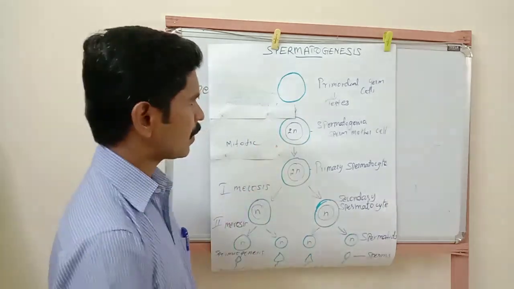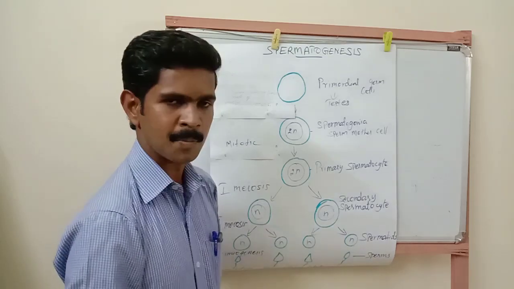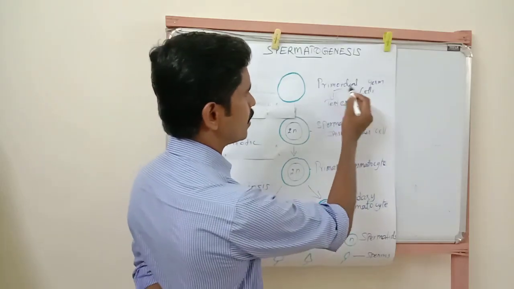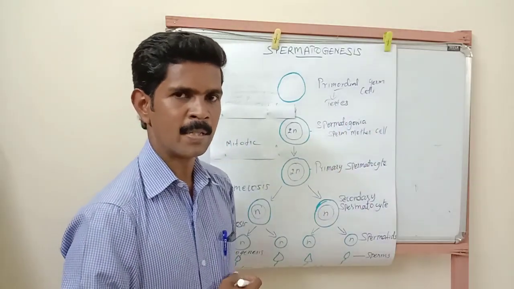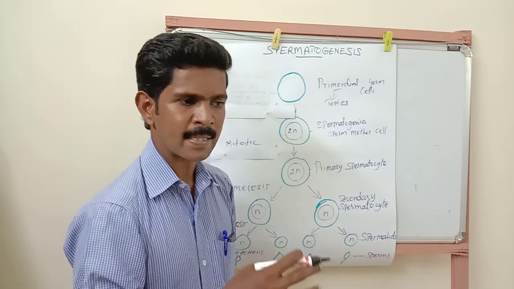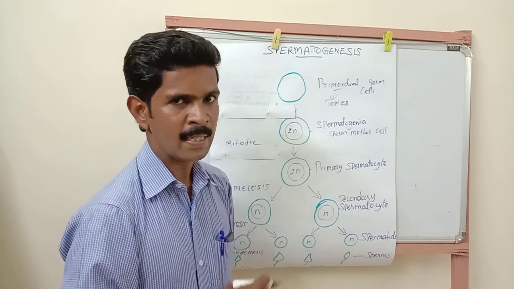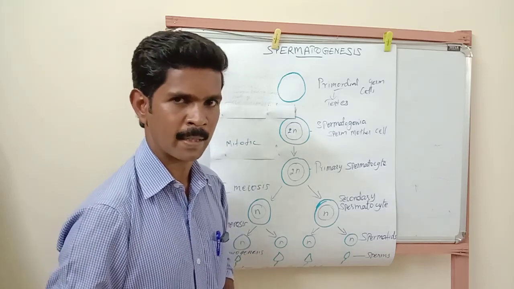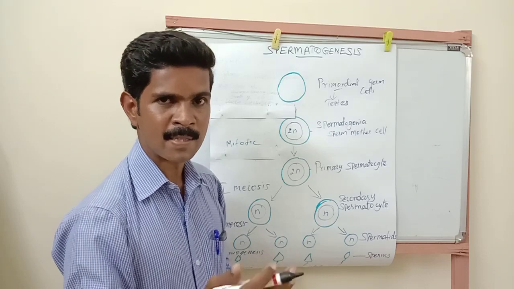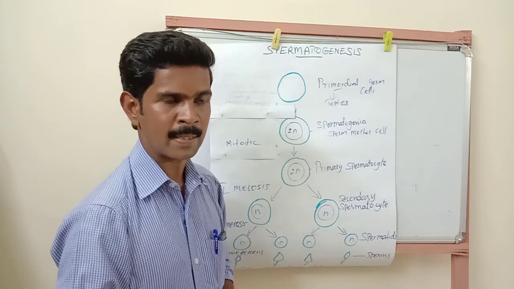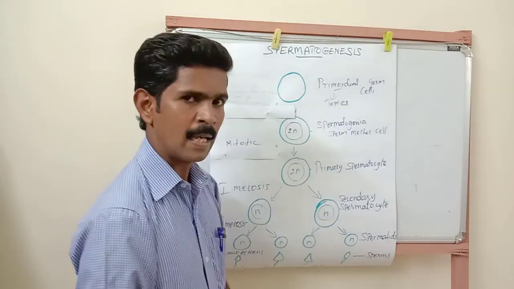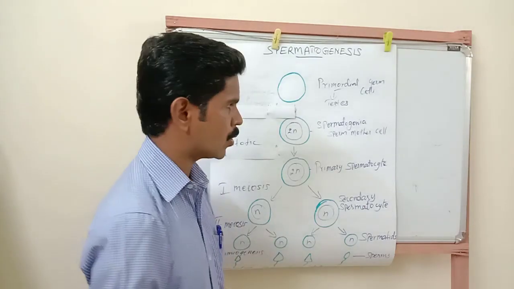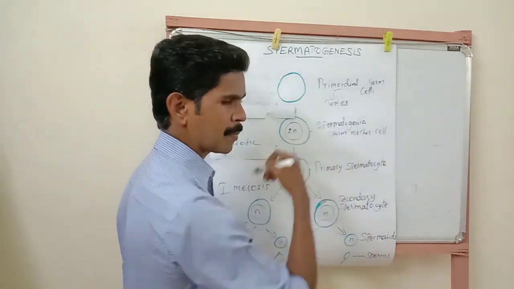Spermatogenesis. Listen. First step in this process, a special type of germ cells called primordial germ cells enter inside the testis. When a male baby is developing inside the uterus of the mother, some primordial germ cells present in the body of the male baby enter inside the testis. After entering the testis, these primordial germ cells are converted into sperm mother cells, otherwise called spermatogonia.